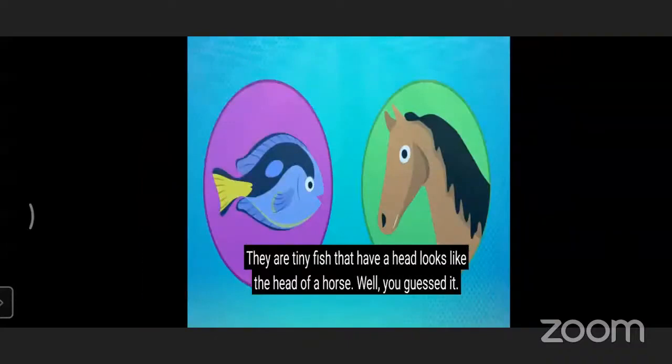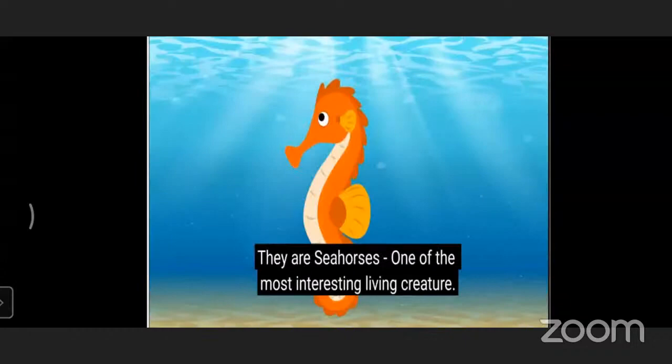They are a teeny fish that have a head that looks like the head of a horse. That's why we call this animal a seahorse. Seahorses are one of the most interesting living creatures, and they look very beautiful.